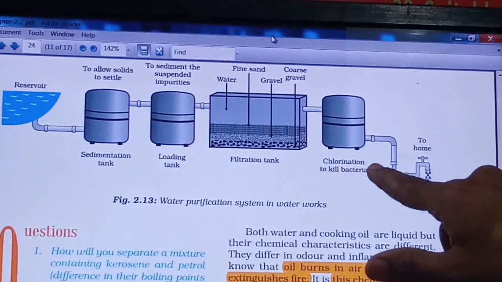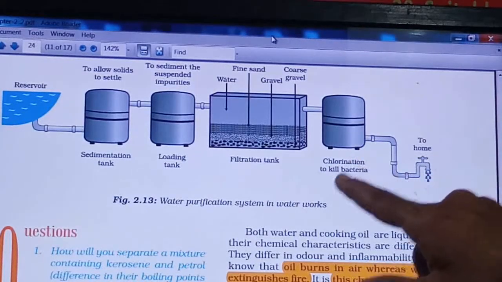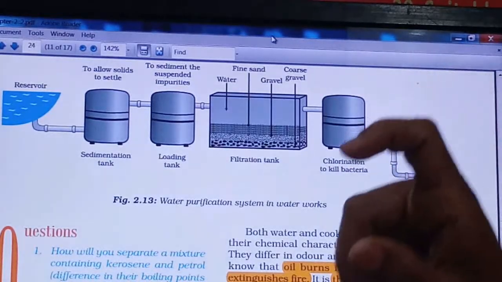That tank is called the chlorination tank, right? In this chlorination tank, a chlorine tablet is added. Now what is the role of chlorine? You know that chlorine kills bacteria. Because by all these methods, sedimentation, loading and filtration, we have removed all undissolved impurities, right? But some disease causing microorganisms are still there.